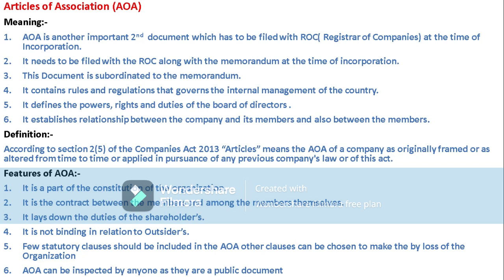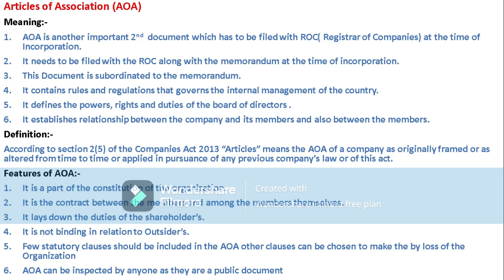So the definition says that articles of association are nothing but, whenever the company is going for incorporation, it lays down its duties, responsibilities, powers, and the rules and regulations regarding the internal management.